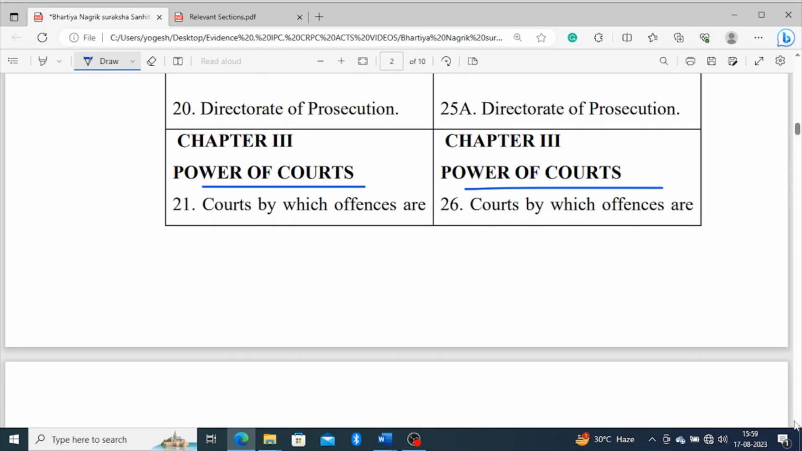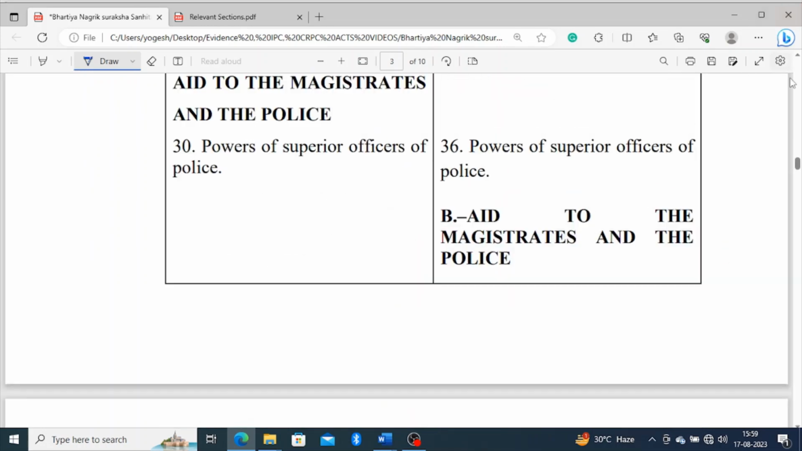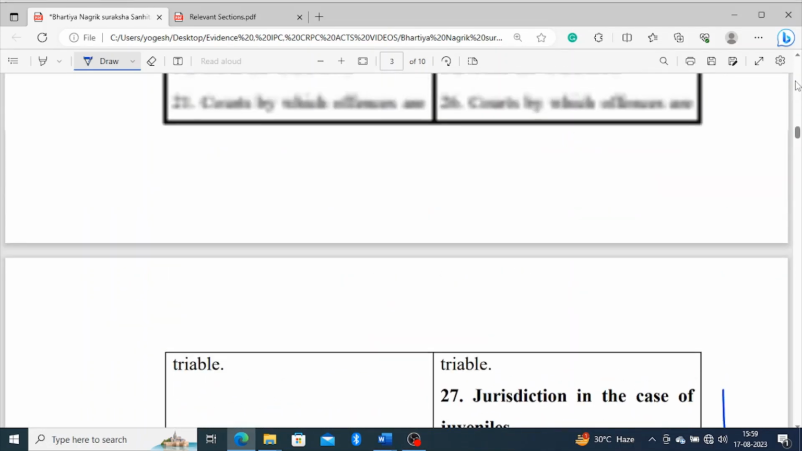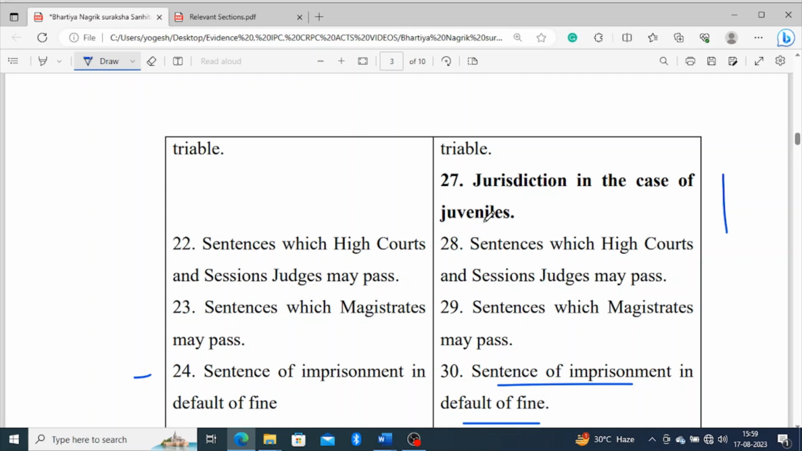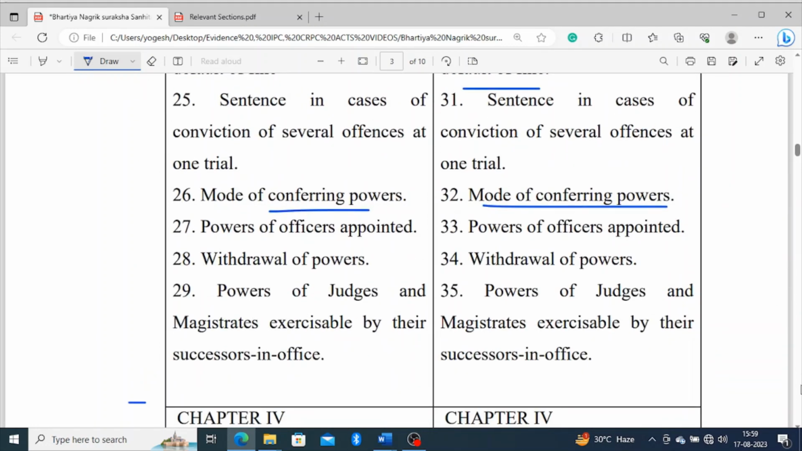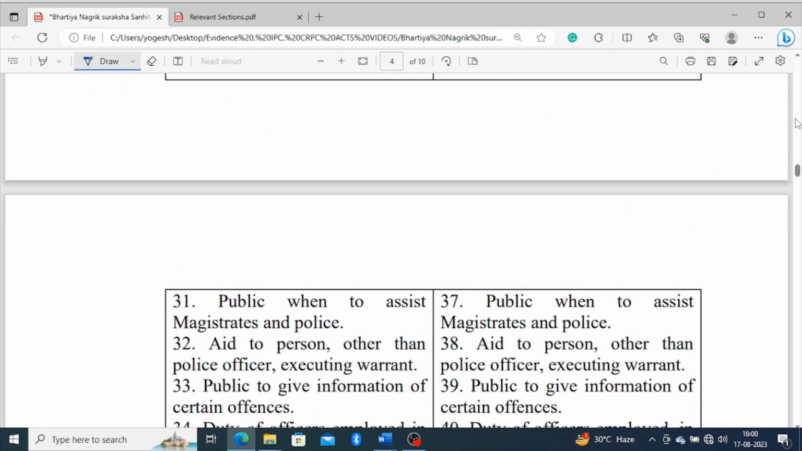Now chapter 3 is the power of the courts. Again, in this chapter almost all the sections are the same. This section again has been removed. Jurisdiction in the cases of juveniles, and sentences of imprisonment in default of fine. Both sections are almost the same.